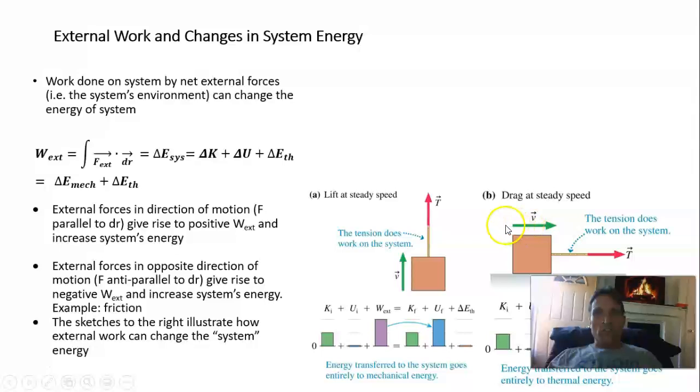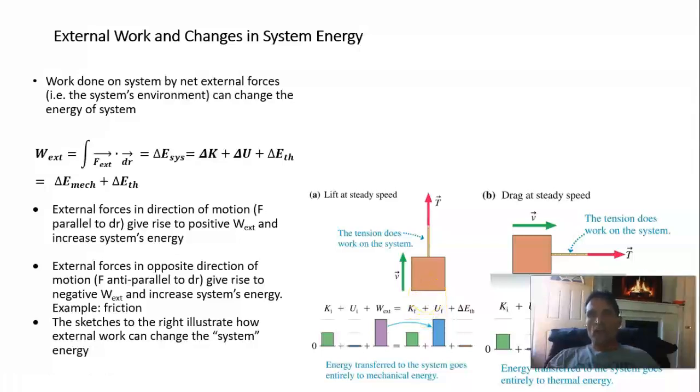So the first example is, suppose you pull on a rope and you lift a box up at steady speed. So steady speed, the kinetic energy does not change, and so the initial and final kinetic energies are equal. So where is this external work going? Well, it's positive work because the force of tension is in the same direction as displacement. And that work goes into raising the gravitational potential energy of the system, which is the box.